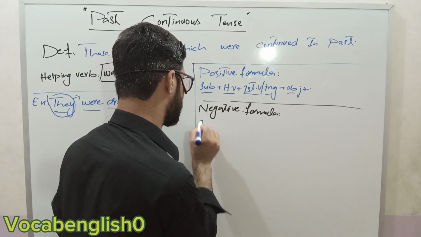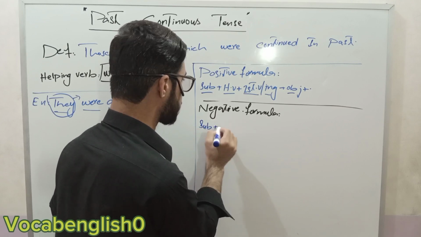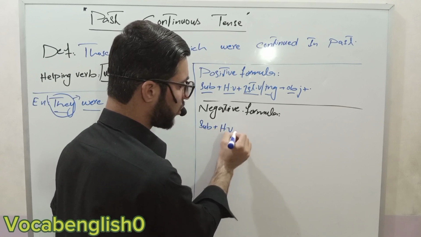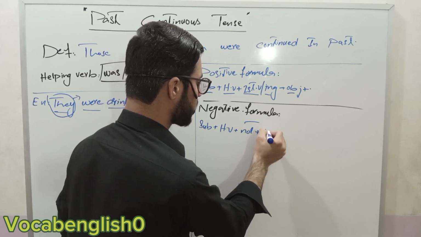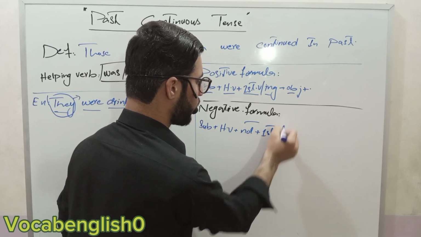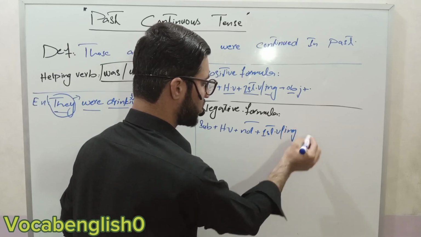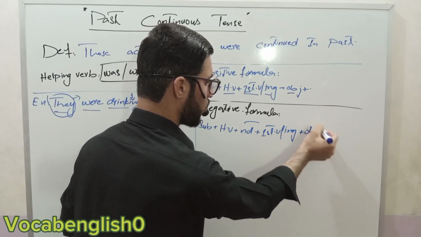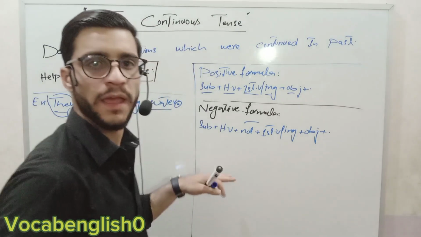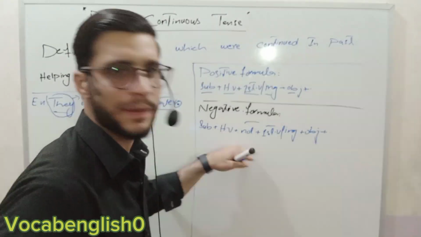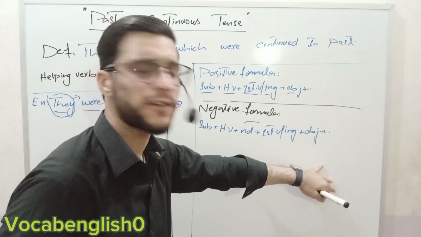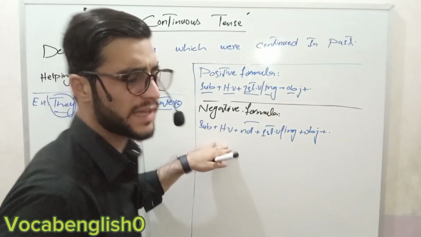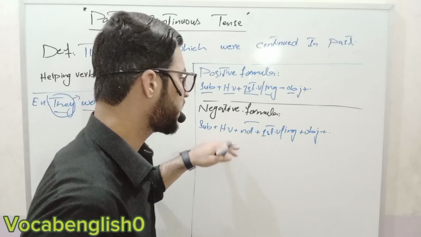Here I will write: subject plus helping verb plus not plus first form verb with ing plus object plus full stop. So this is the negative formula.